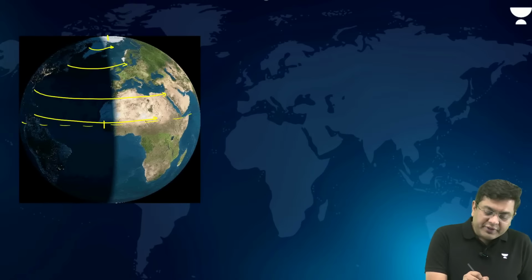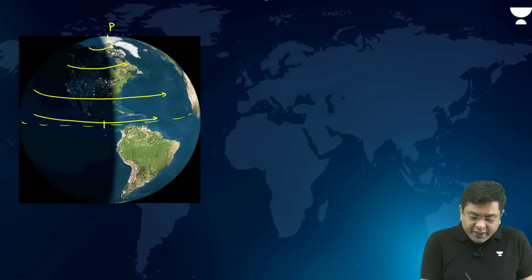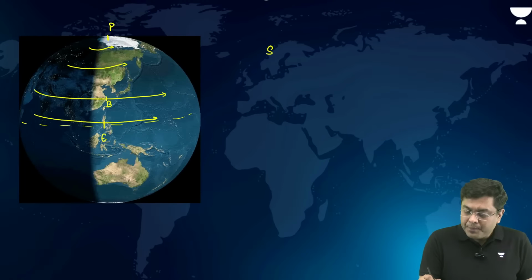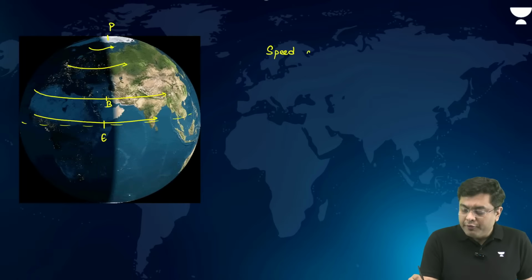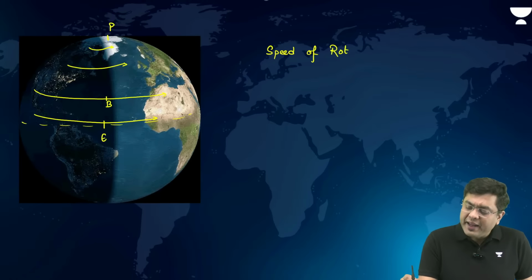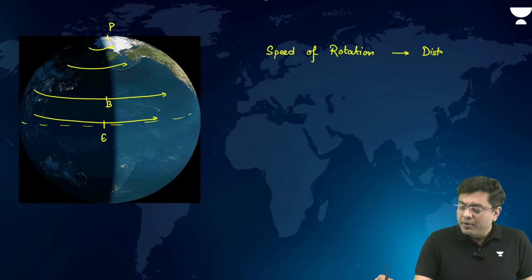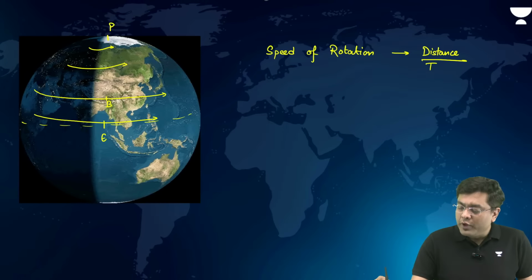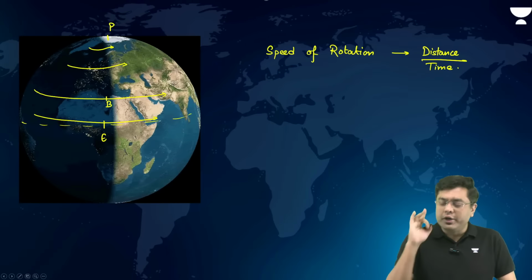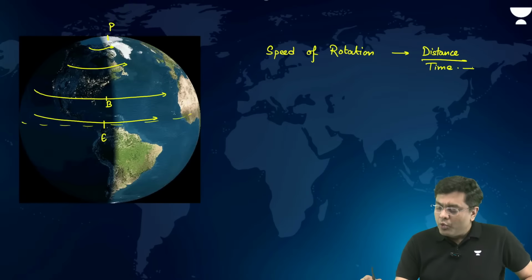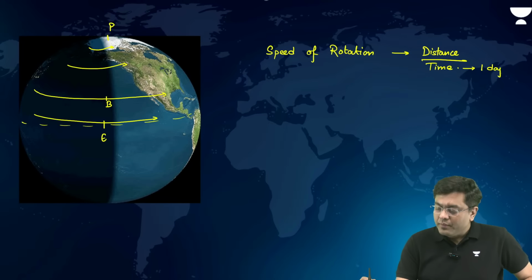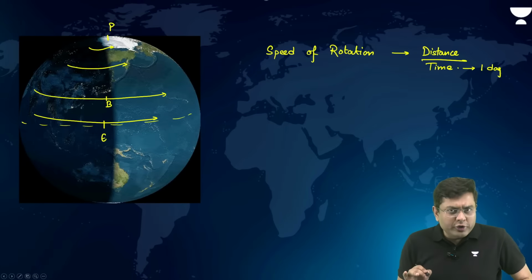Why? So consider, let's suppose, the various different areas, right? If this is, let's suppose, considered to be the poles, if this is equator, this is B. Now speed of rotation is what? Speed of anything will be what? Distance by time taken. If you assume that the time taken in one rotation is 1 day, right? So speed is proportional to the distance covered.